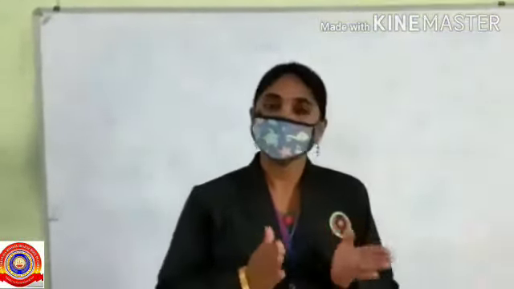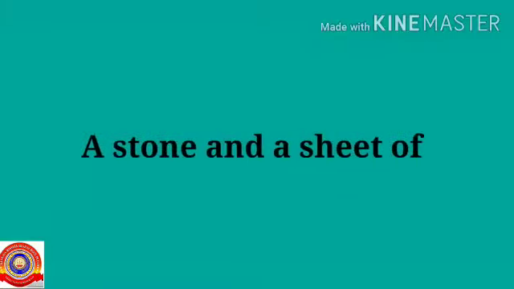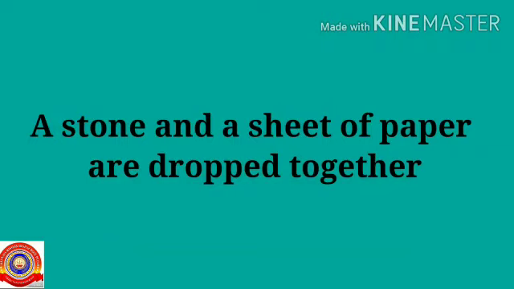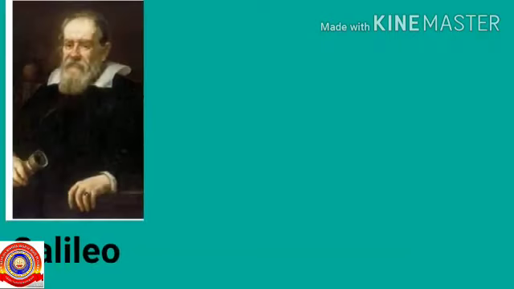So let's start the chapter with a small question. A stone and a sheet of paper are dropped together. Can you say which of them will reach the ground first? Yes, the stone reaches first. Objects like paper fall slowly. Galileo was the first person to argue that this is due to air resistance. He wasn't able to prove it then because at that time there were no facilities to create vacuum.